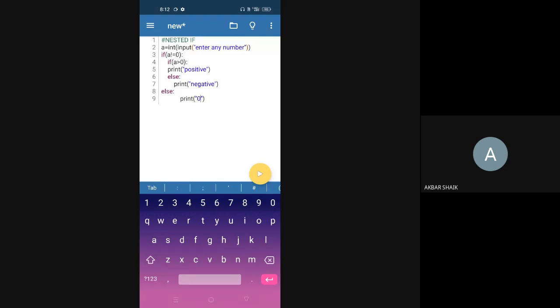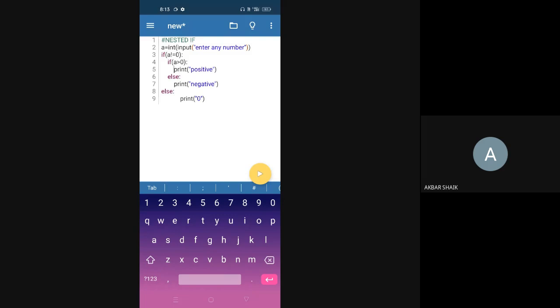Okay, then what about print positive? Print positive should be there inside of if. You have not written any indentation there. If and print are there in the same line. There should be some space before print. Space means there should be some tab space, right?